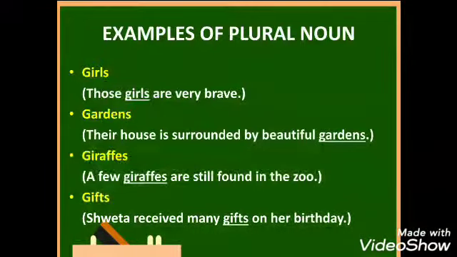So here we are talking not just about one girl, but maybe 2, 3, 4, 5 girls or maybe more than that. Gardens. Their house is surrounded by beautiful gardens. Giraffes. A few giraffes are still found in the zoo. Gifts. Shweta received many gifts on her birthday.